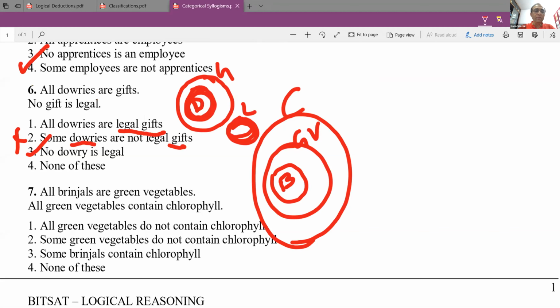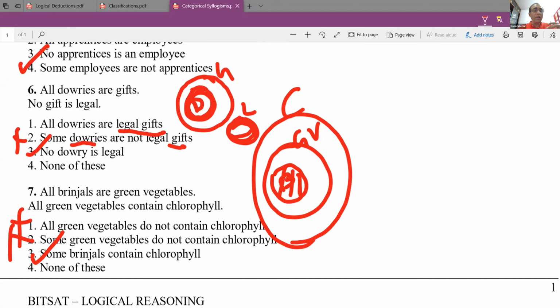Now, "all green vegetables do not contain chlorophyll" is straight away wrong. "Some green vegetables do not contain chlorophyll" is also wrong. Now, some brinjals contain chlorophyll. We know that all brinjals contain chlorophyll, so if all brinjals contain chlorophyll, some brinjals obviously will contain chlorophyll. Therefore, 3rd is the answer.